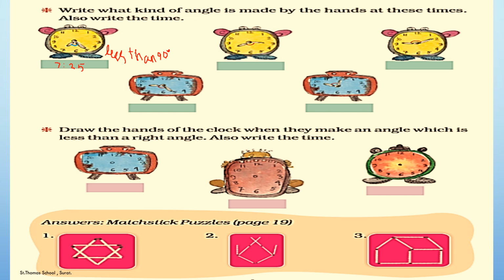Now, come to the next time. So, the time here is 8:15. So, what do you think the angle is? Yes, it is more than 90°. So, you can write like this: it is an obtuse angle, or you can write like this: more than 90°. I hope it is clear to you.